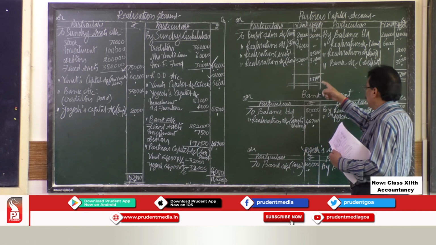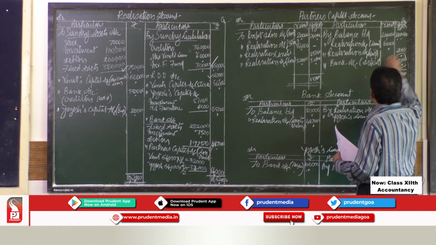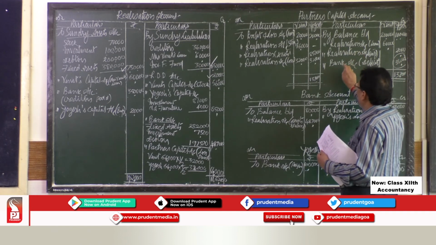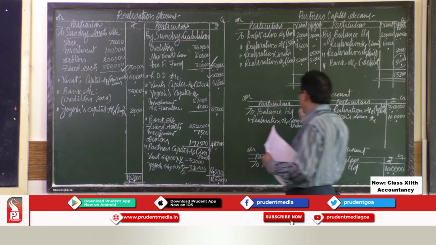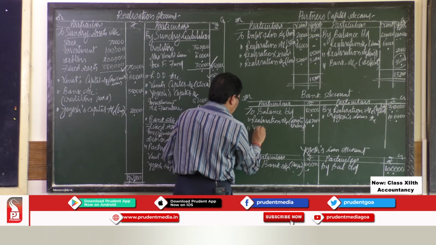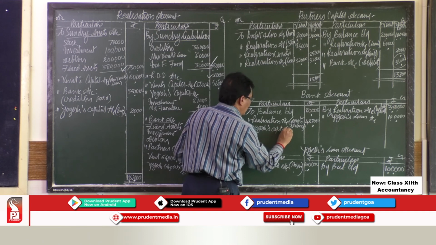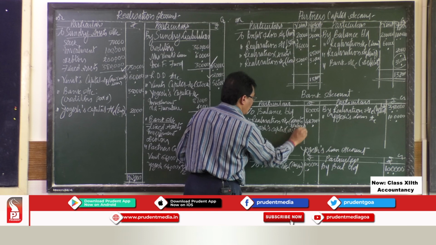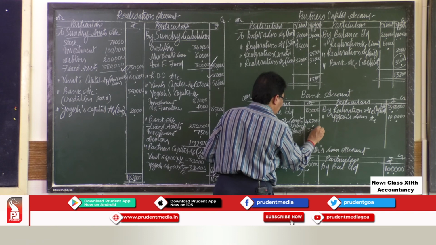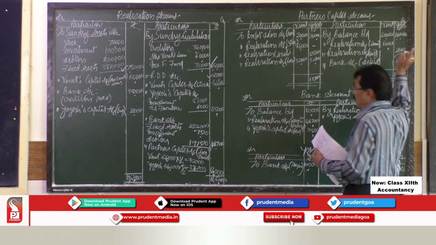So his debit side total is greater than the credit side total. That means this much is the deficit amount, the shortage amount. So he has to bring it. Once he brings it, the entry is bank account debit to partners' capital account. So in bank account to Yogesh's capital account, this is for the deficit amount. The shortage amount he brought, that is 35,000. So the Yogesh capital account is closed.